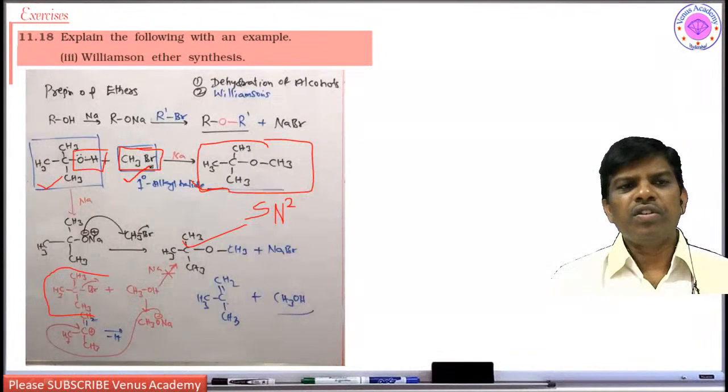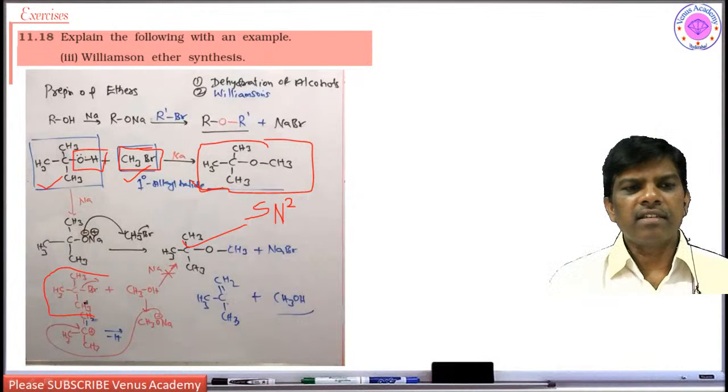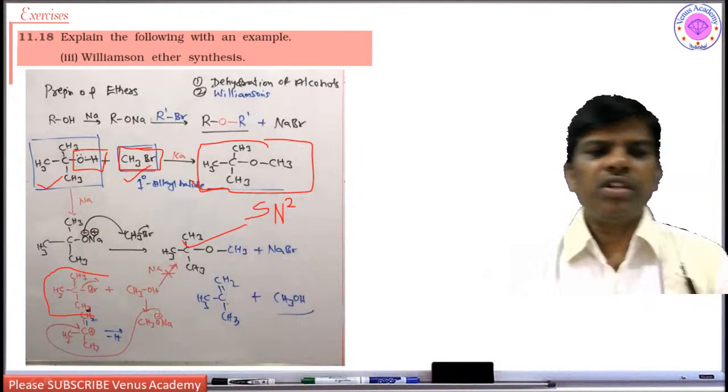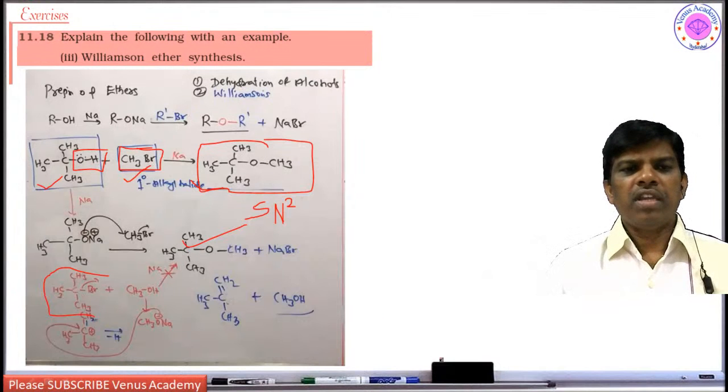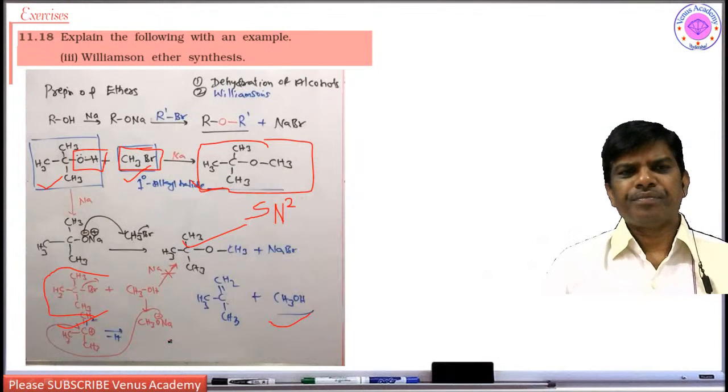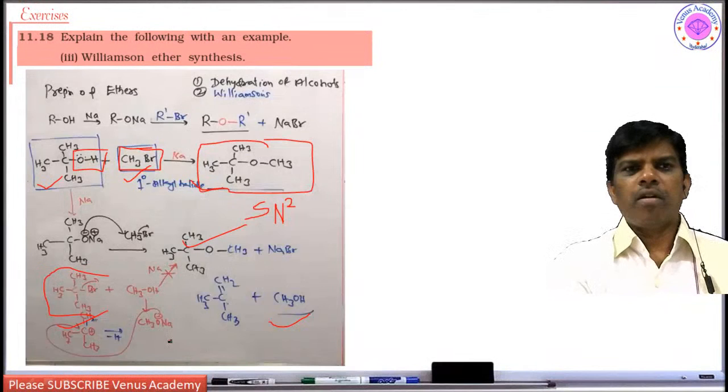You are not going to take the other side, that is, methanol and tert-butyl bromide. No, what happens is this tertiary butyl bromide is going to lose HBr to give 2-methylpropene as the major product. So elimination takes place. So this is a small drawback. Yes, I am going to give the drawbacks also.